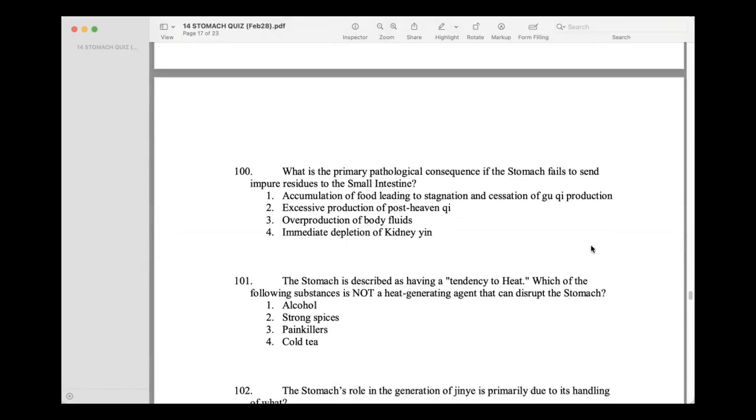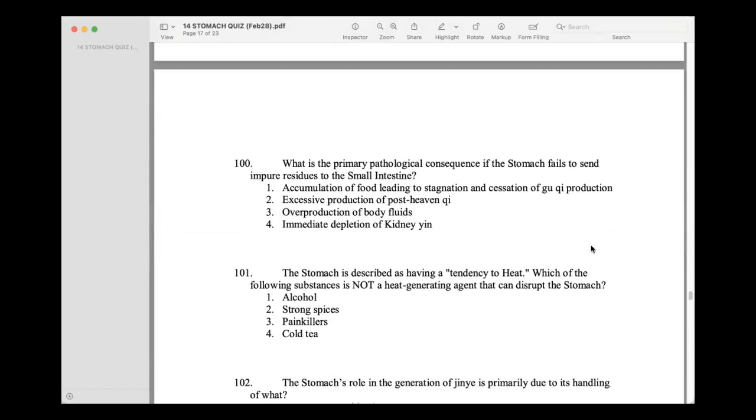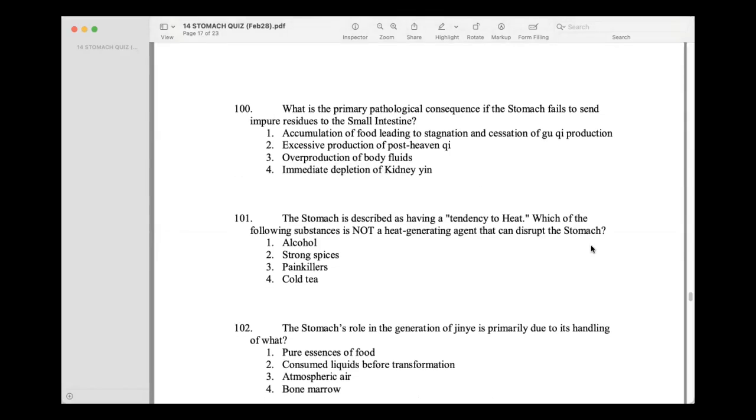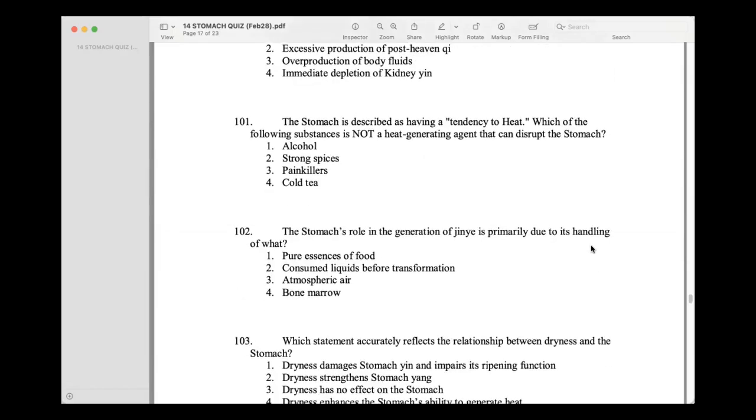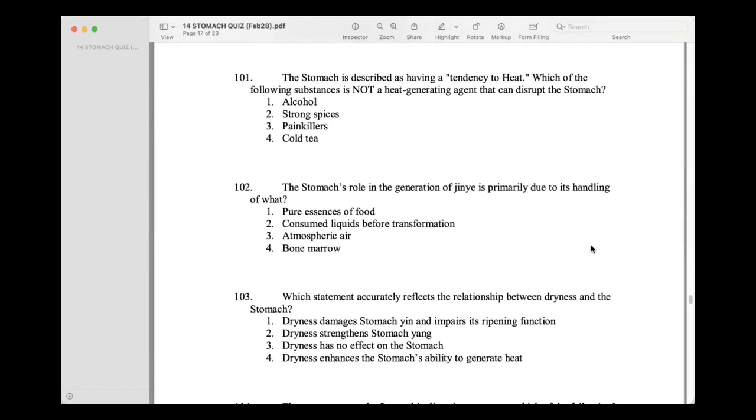What is the primary pathological consequence if the stomach fails to send impure residues to the small intestine? Accumulation of food leading to stagnation, acidification of gu chi production. The stomach is described as having a tendency to heat. Which of the following substances is not a heat-generating agent that can disrupt the stomach? Cold tea.